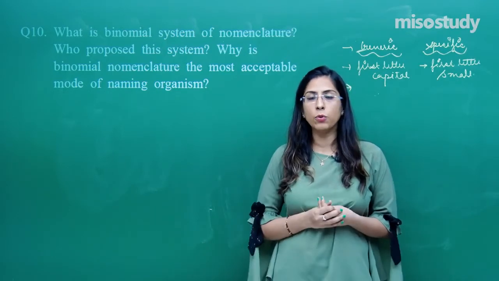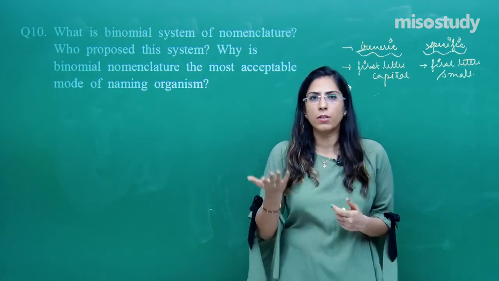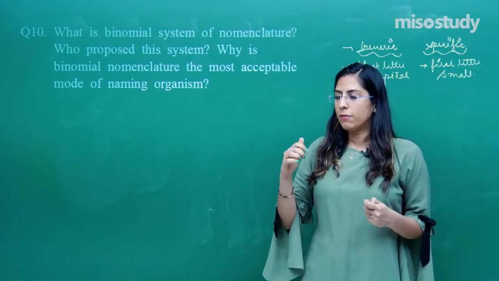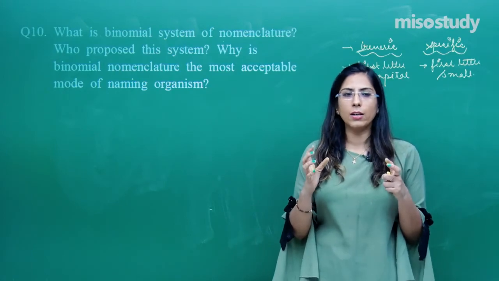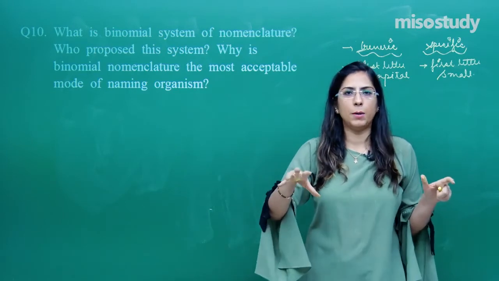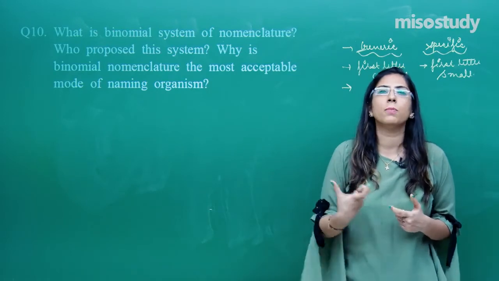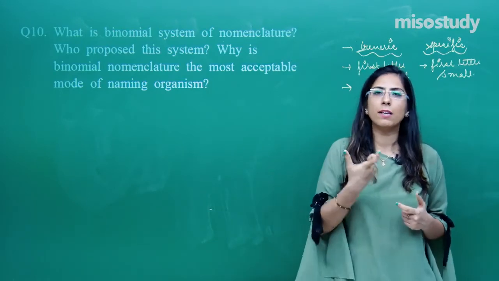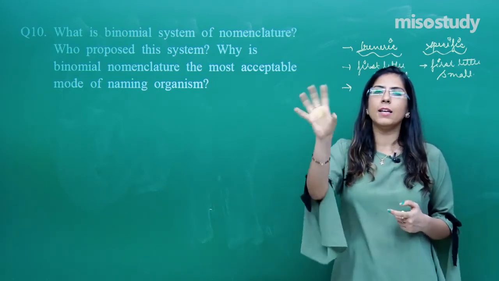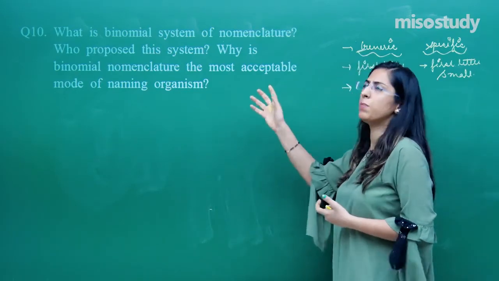And why do we have to name an organism? Just to stop confusion. Basically, when we give vernacular names, the problem which arises is that if a scientific conference is happening and one is referring to one particular journal or paper, we will not be able to correlate things. So there should be one particular unity in the name: one particular plant should be given a specific name, another animal should be given a specific name, right? This is how you have to write, and we have already explained it in the sessions.